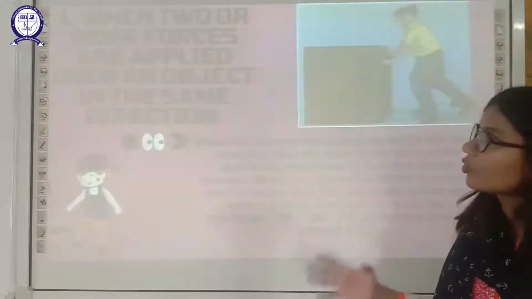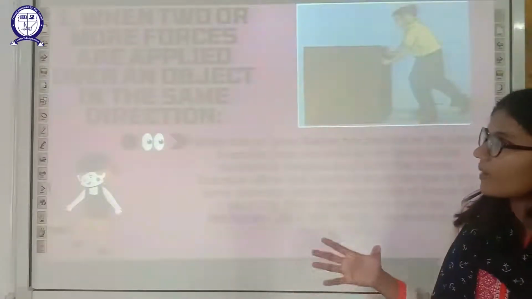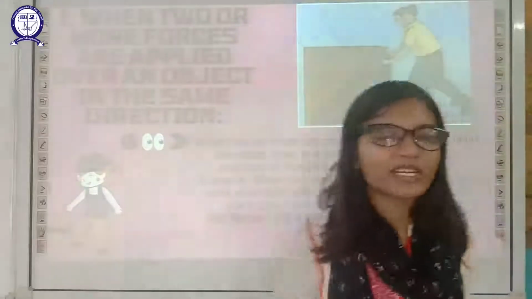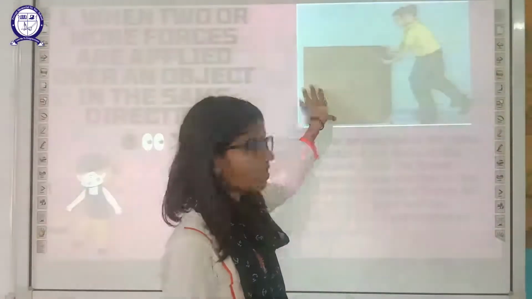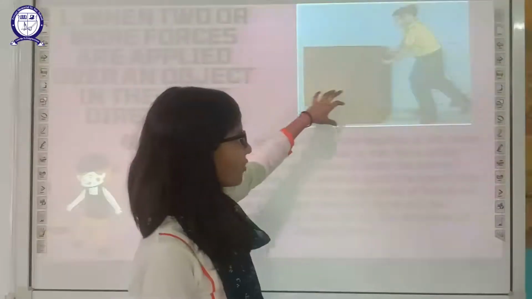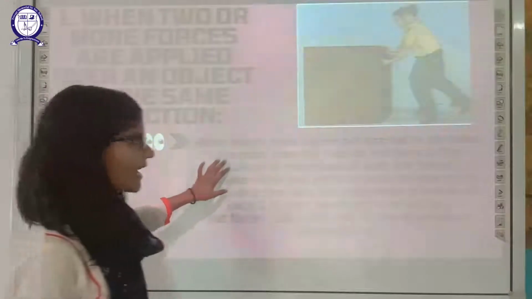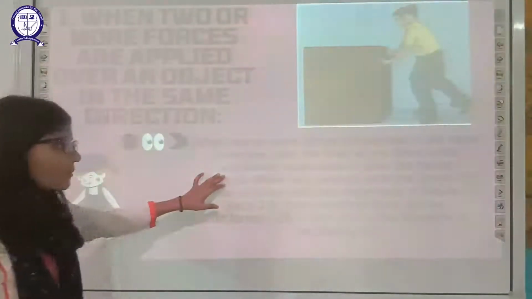Next, when two or more forces are applied over an object in the same direction, as is clear from the picture, two boys are applying force in the same direction to move this box. Then the total net force can be added up.